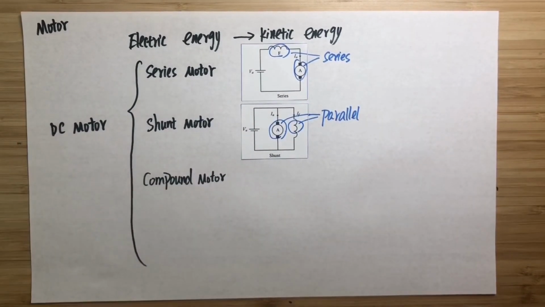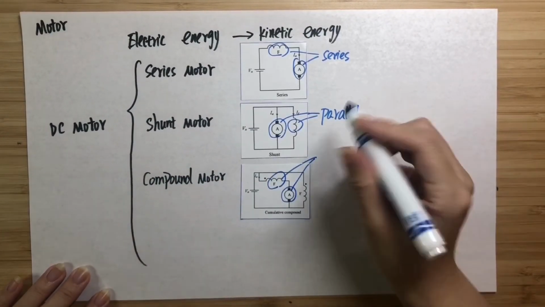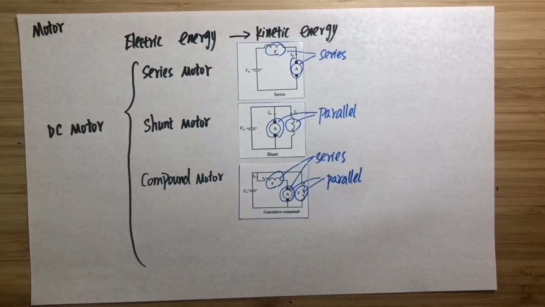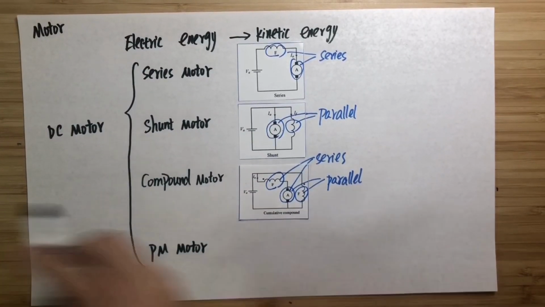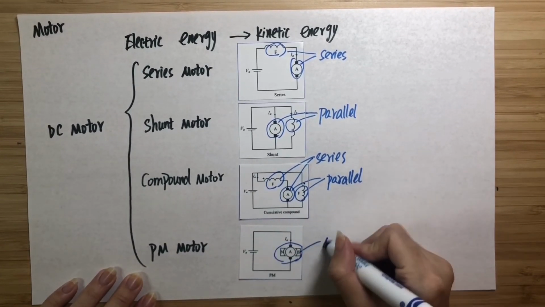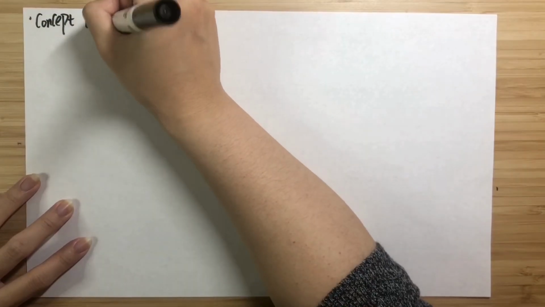And let's take a look at the compound motor. The compound motor is very special. It has two field circuits. One is in series with the armature circuit, and the other is in parallel with the armature circuit. And finally, we have the PM motor. The PM motor replaces the field circuit with magnets.